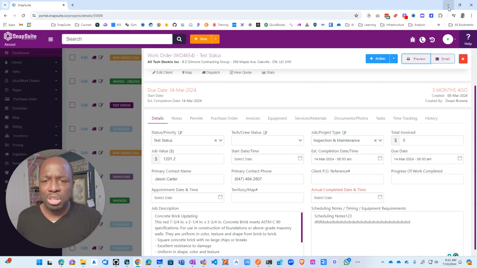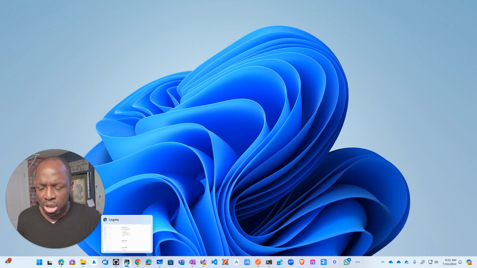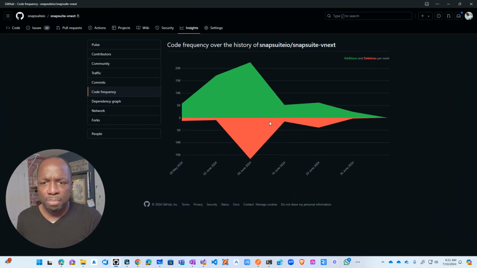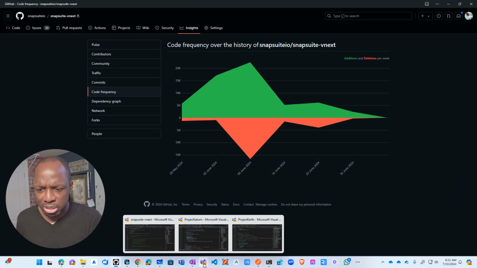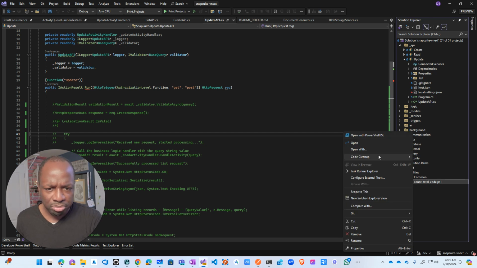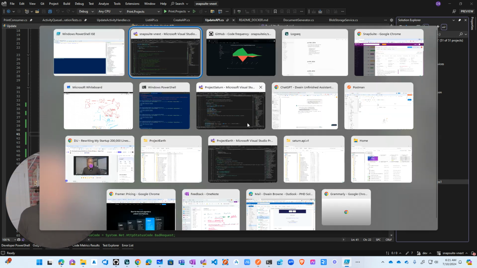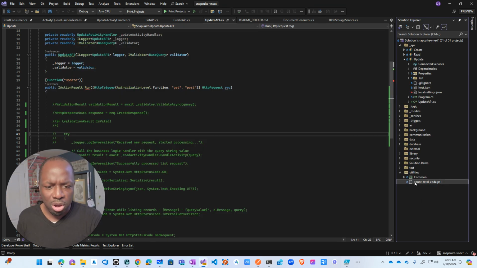And so how I've been able to move so fast with this entire thing: let me pull up the actual application and show you how far along I am. This is a PowerShell script that I can run against a database. I showed this before, but for context, you have to go back and watch the previous videos.